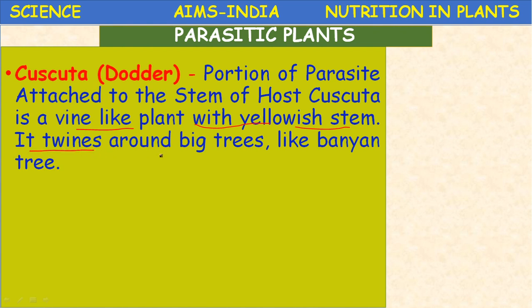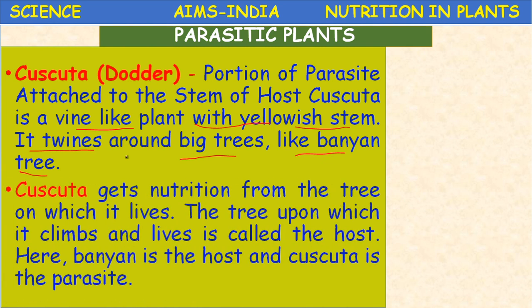Being weak stemmed, it twines around big trees like neem or banyan. The hosts of this Cuscuta are large trees. Cuscuta gets its nutrition from the tree on which it lives. The tree upon which it climbs and lives is called the host.